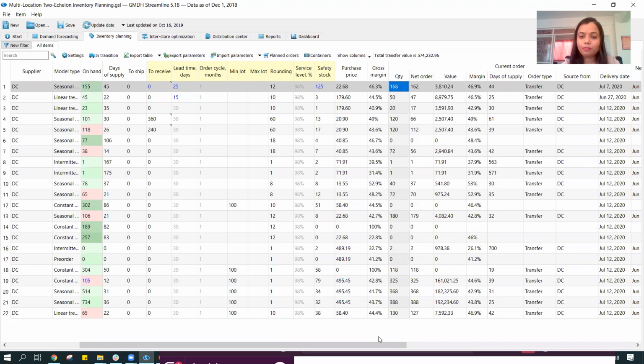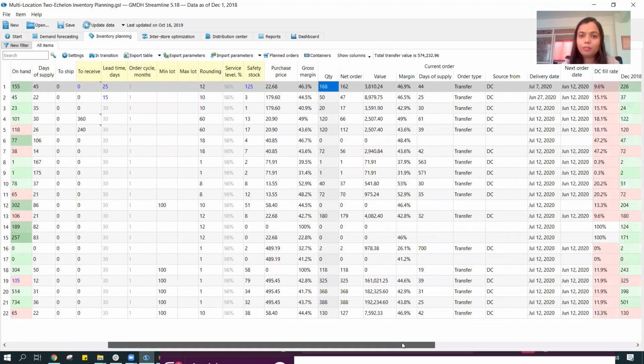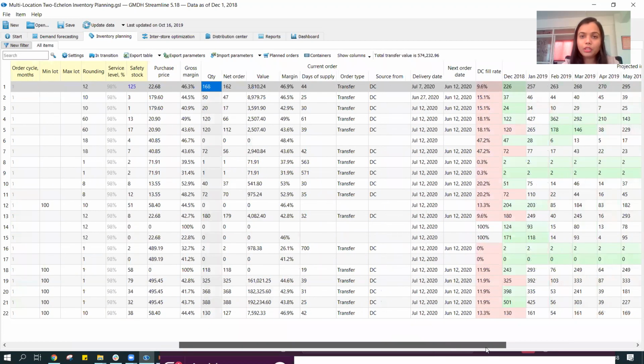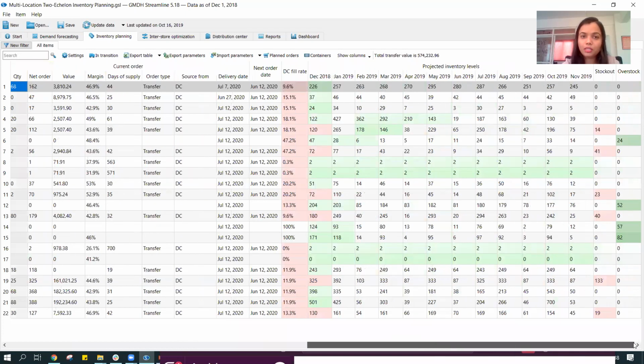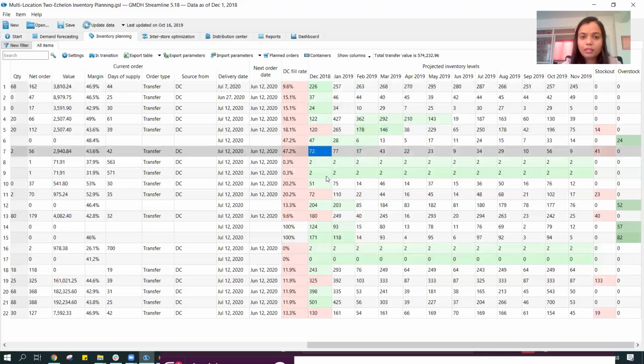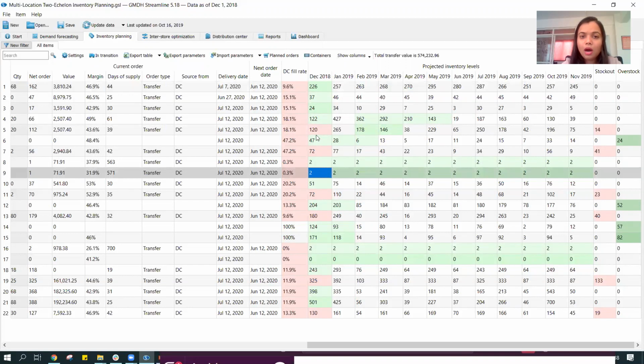I can also look at my projected inventory levels, that for the month of December, this is my inventory level. But you can see, as we move along in time, the red color items over here are turning to green or turning to white, which indicates that I'll be balancing my inventory over a period of time.